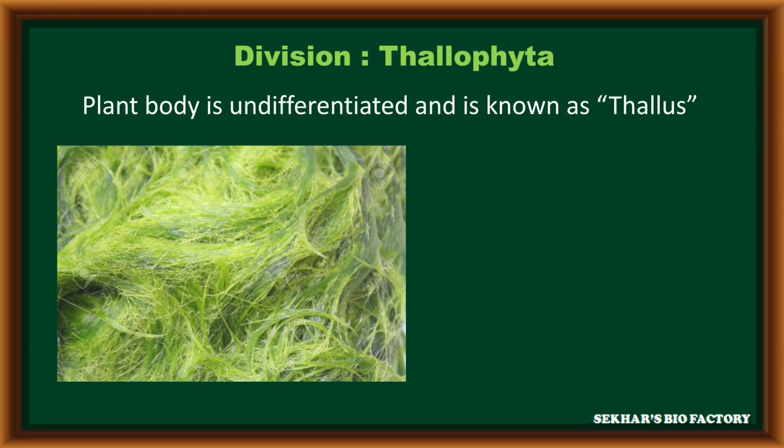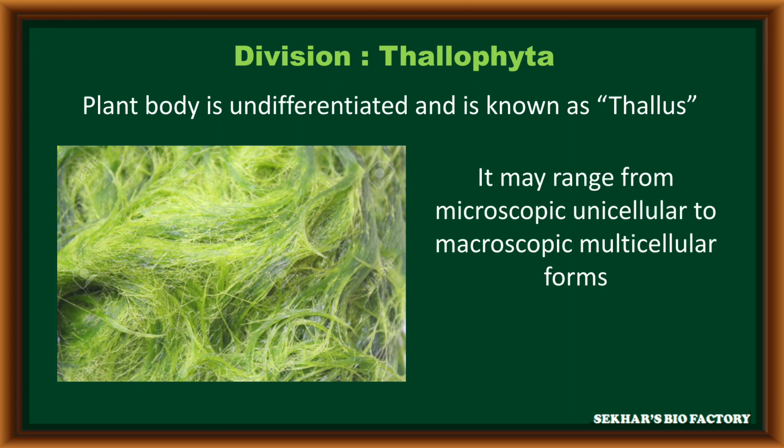Division Thallophyta. Some of the plants have an undifferentiated plant body. Such a plant body is called thallus. Now, the plants which have a thallus plant body are kept under division Thallophyta. These thallophytes may range from microscopic unicellular forms to macroscopic multicellular filamentous forms.